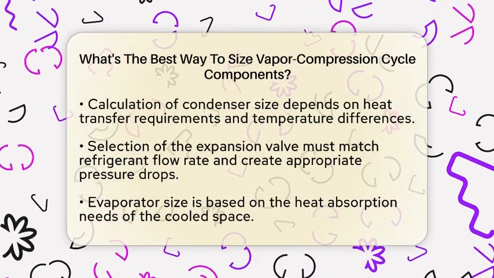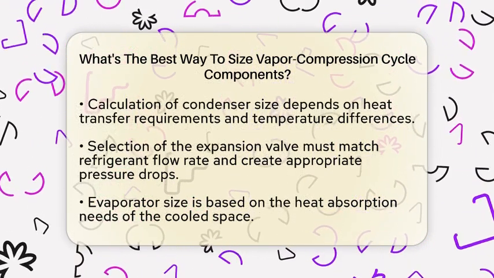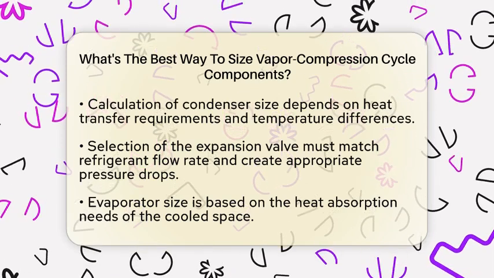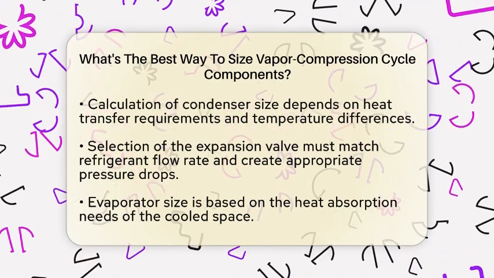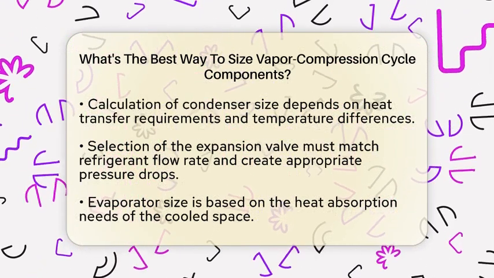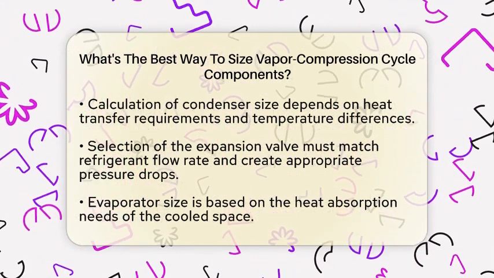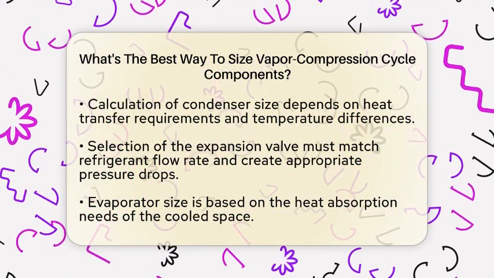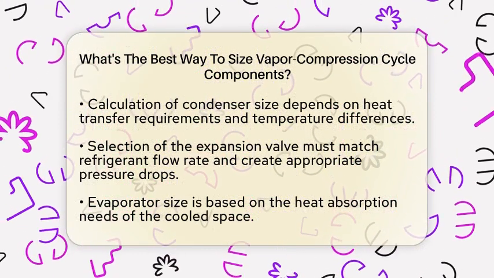The condenser size depends on how much heat it needs to transfer. You calculate the heat transfer area based on the refrigerant's specific heat capacity and the temperature difference between the refrigerant and the cooling medium. For instance, if the refrigerant is at a high temperature, you need a larger condenser surface to dissipate the heat efficiently.